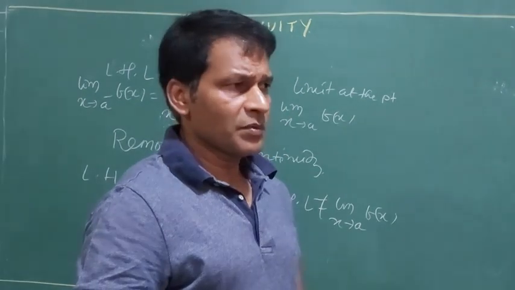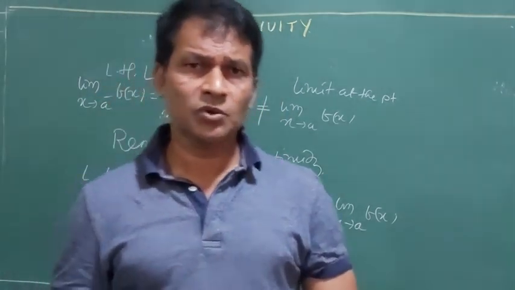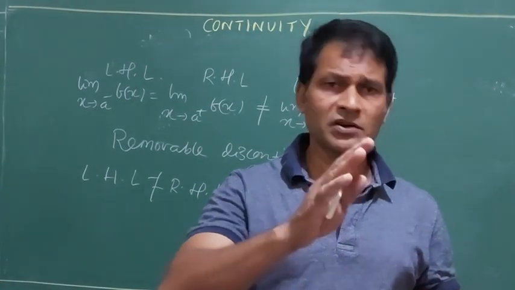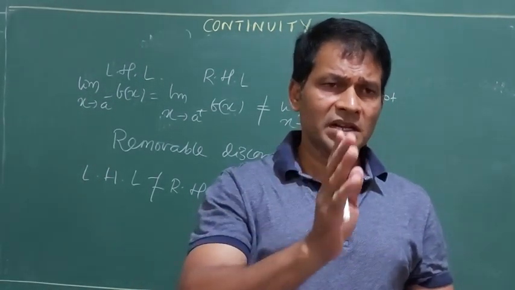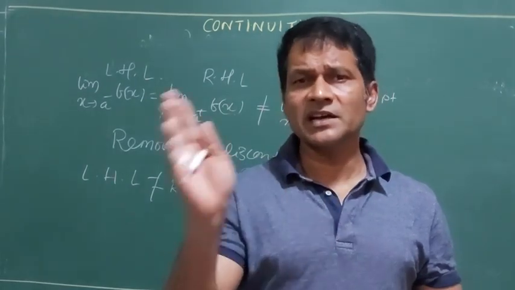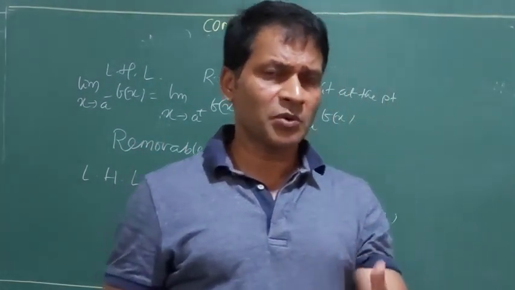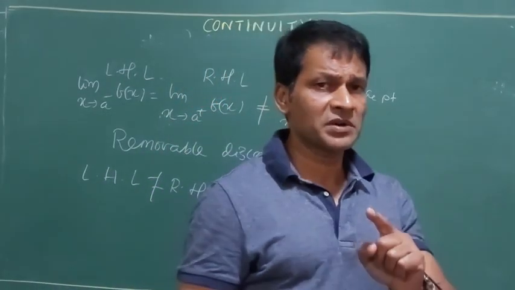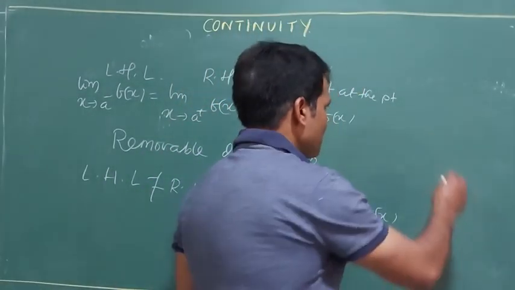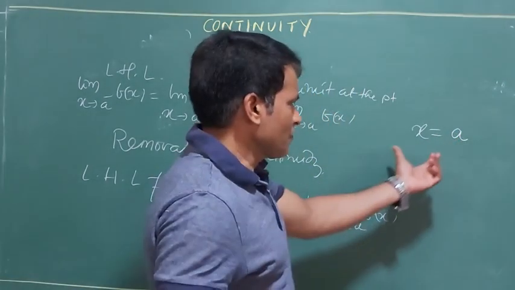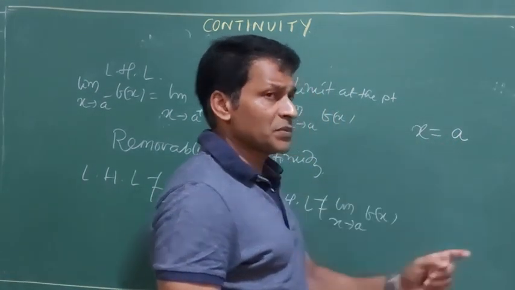So now whenever I am going to get a question, I have to look for the point, because we are doing the part continuity divided into two parts, continuity at a point and continuity inside an interval, in between interval. We are discussing continuity at a point. Whenever I am talking about a point, the point must have three conditions. For example, if I want to check the continuity at the point x is equal to a, it must have three conditions.